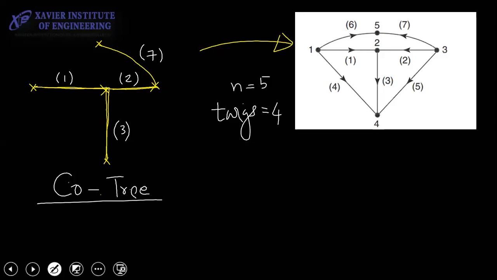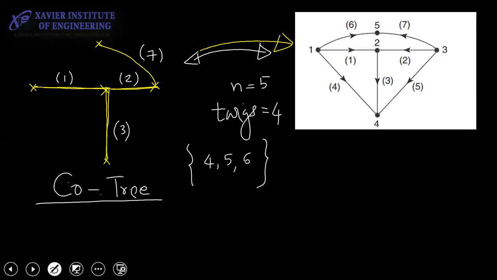So if I look at this diagram and this diagram, tell me which branches are not part of the tree. Can you tell me the numbers which are not part of the tree? Correct. 4, 5, 6 is not part of a tree.